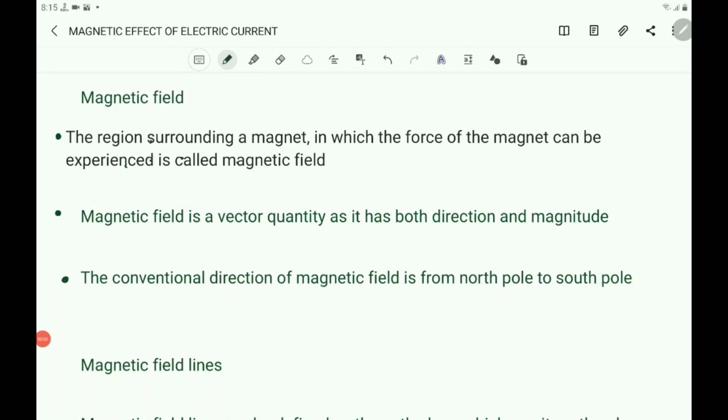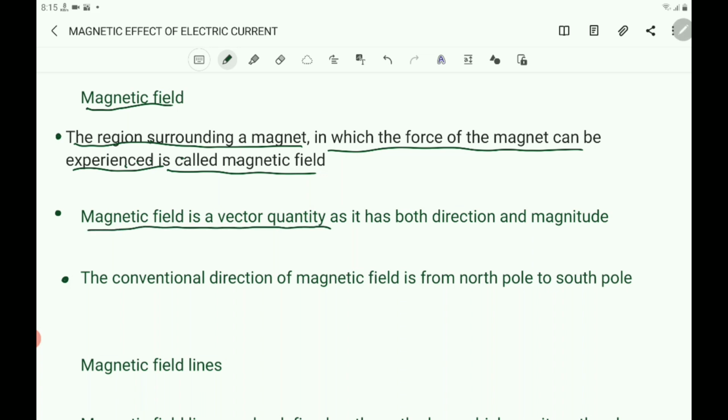Children, note down the points. Now, what is magnetic field? The region surrounding a magnet in which the force of the magnet can be experienced is called magnetic field. You write that. And also you write, magnetic field is a vector quantity as it has both direction and magnitude.